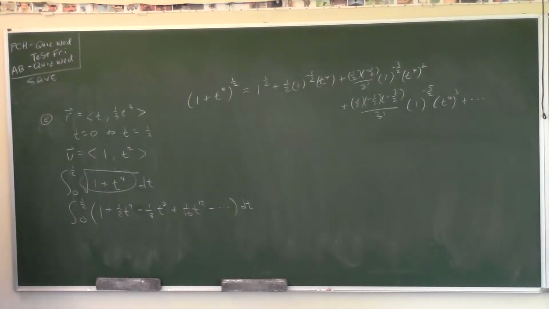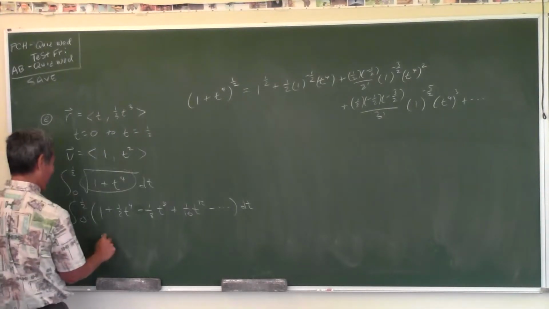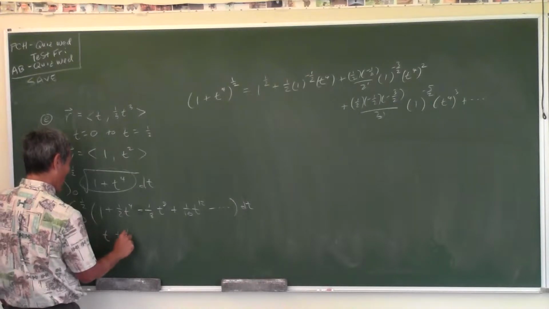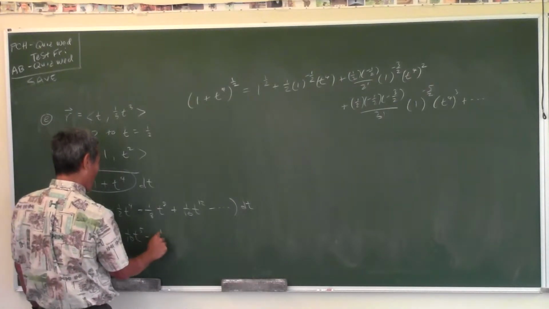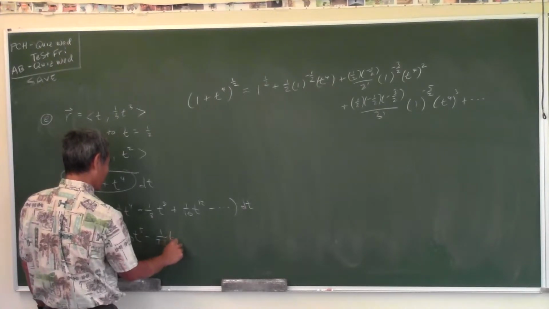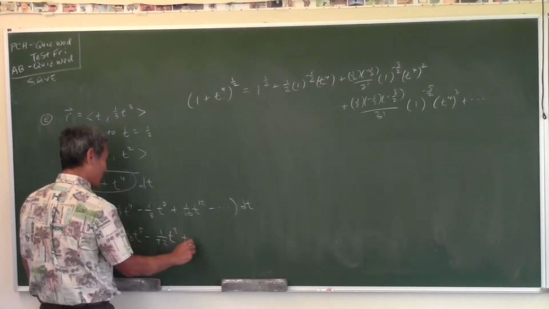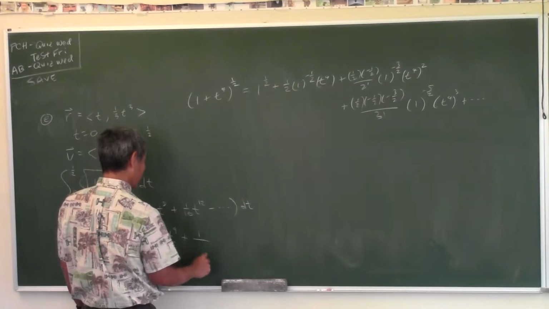Okay, and it keeps on going forever. And then now we integrate it term by term. So we get t plus 1/10 t to the 5th minus 1/72 t to the 9th plus 1/208 t to the 13th.